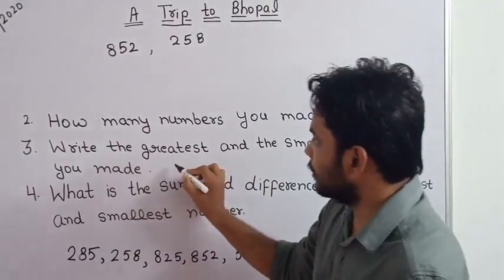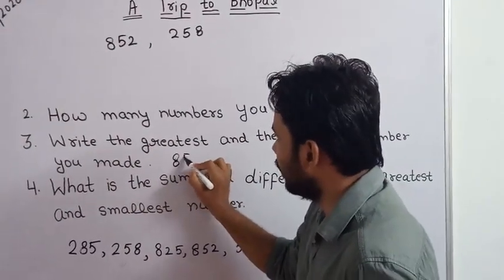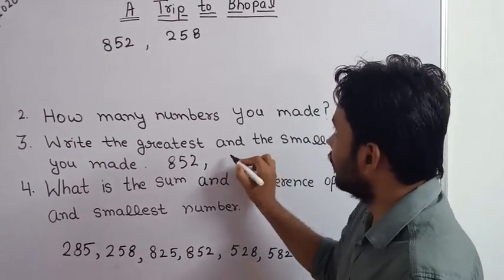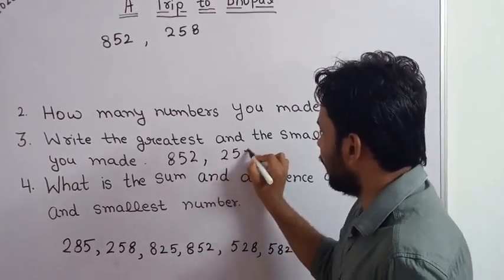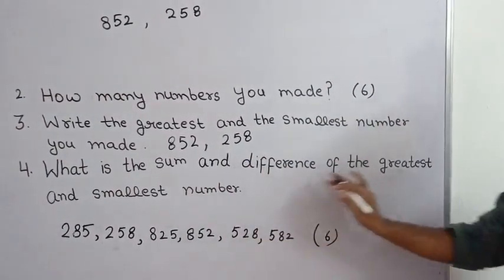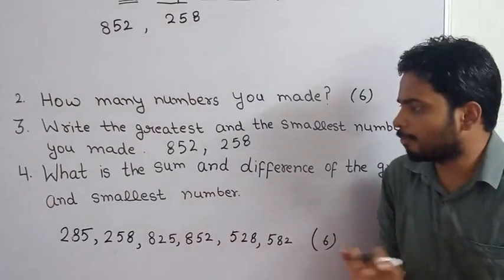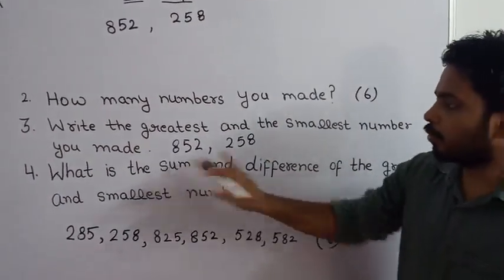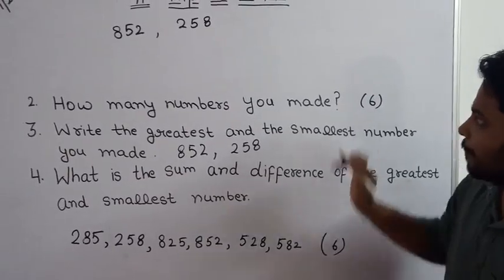So the greatest number is 852 and the smallest number is 258. Now what is the sum and difference of the greatest and smallest numbers? All of you know how to add and how to subtract.